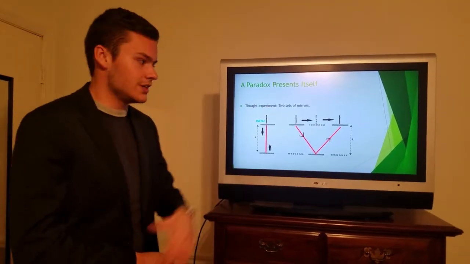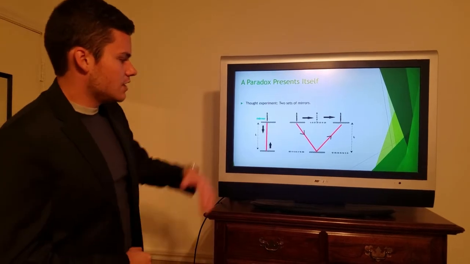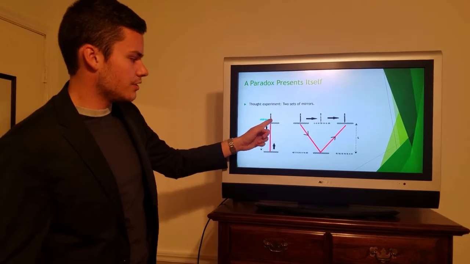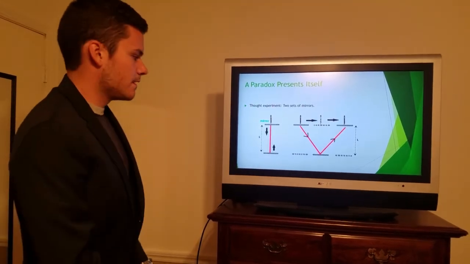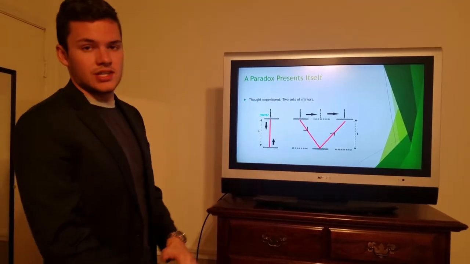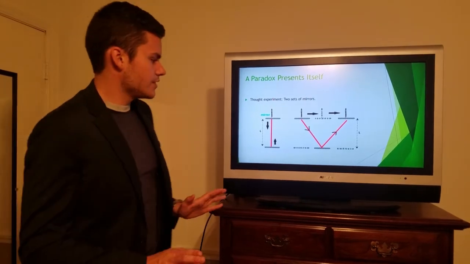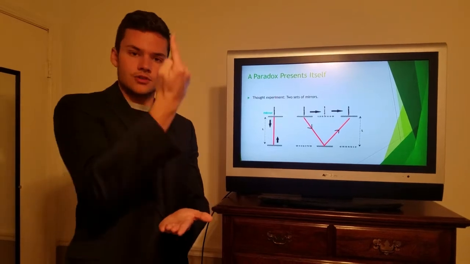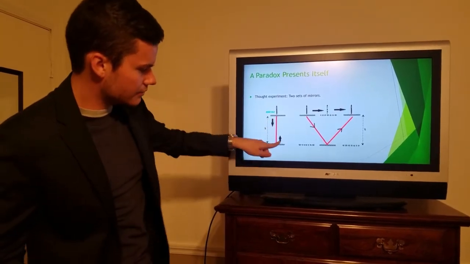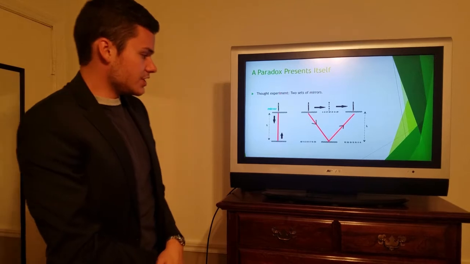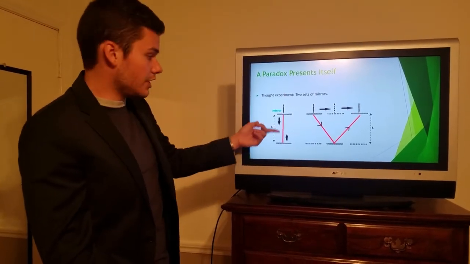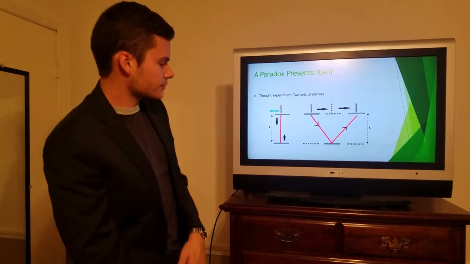This paradox goes like this. So let's say we have two mirrors right here. They're parallel to each other. And we have a laser pointer at the top end of one mirror. Mirror 1 is staying still. Okay? So the laser pointer shoots down a laser beam, reflects, and goes back up, as you can see right here. Down and up. The total distance traveled by this laser would be twice the length between the two mirrors.